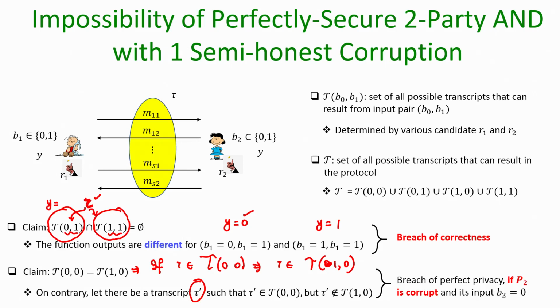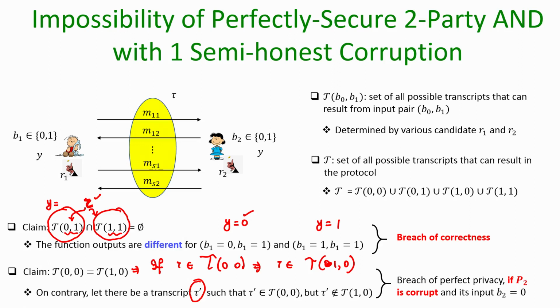And if this is the case, then we will argue that the protocol breaches the perfect privacy. But since the protocol is perfectly secure, it has to satisfy perfect privacy, and hence this claim is indeed correct. So, let us see how exactly we prove this claim: assuming that this claim is not true, how exactly we arrive at a contradiction.